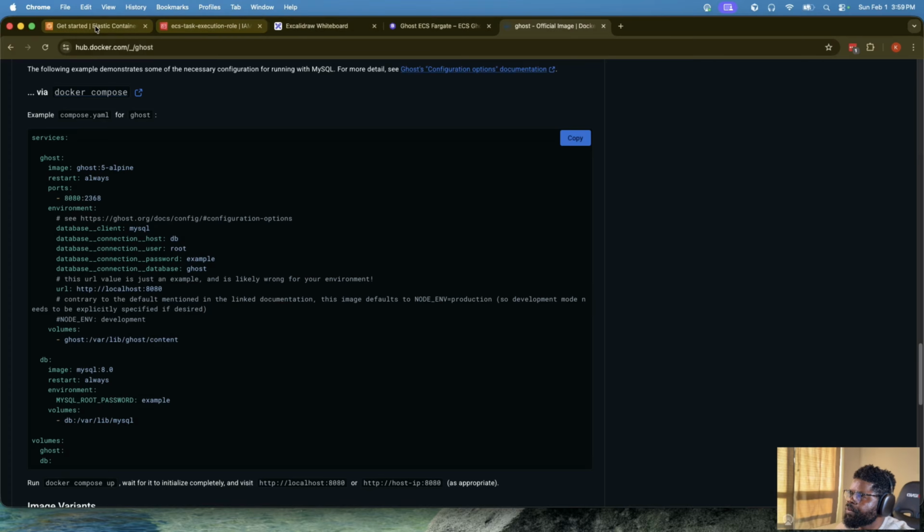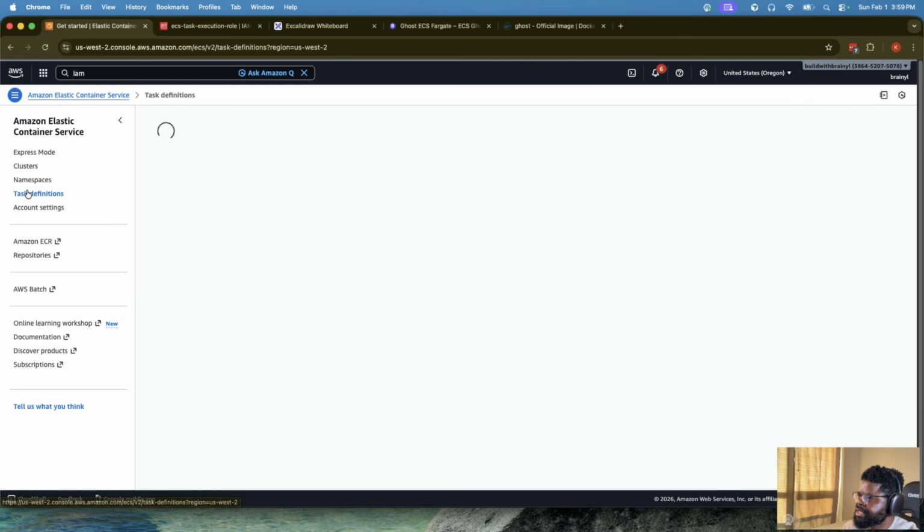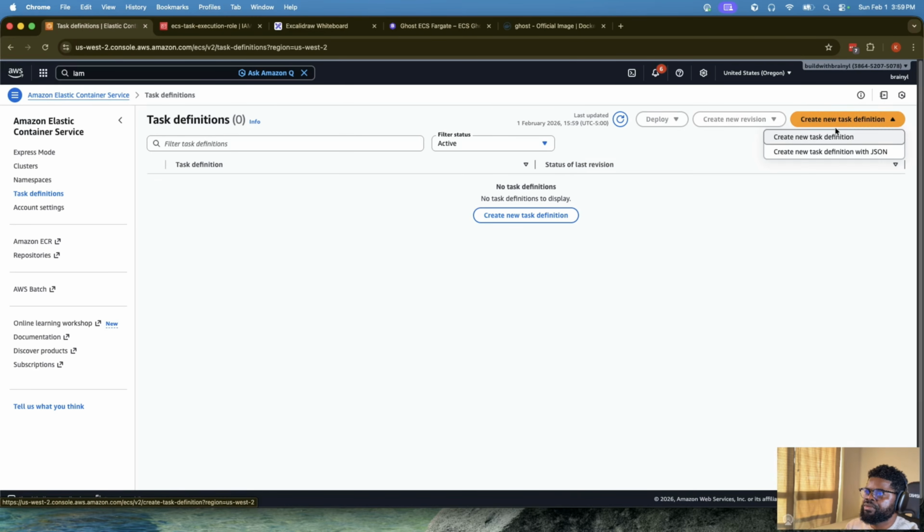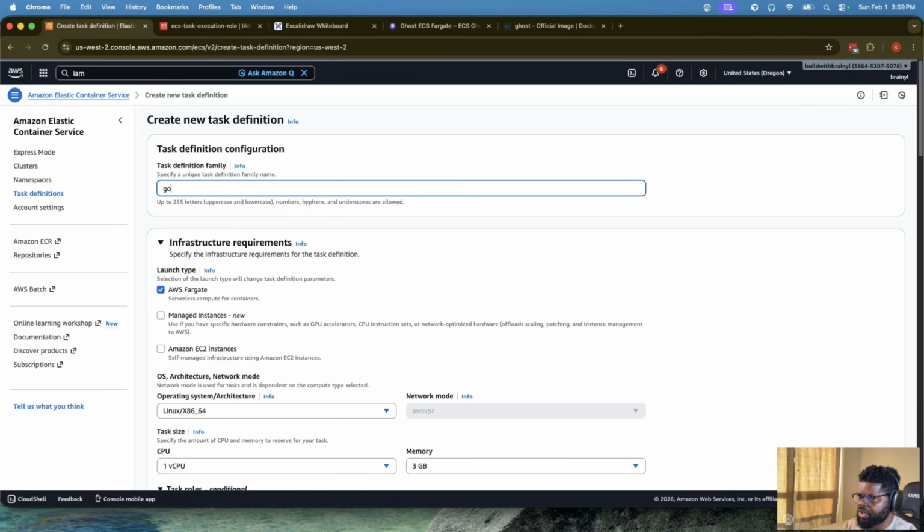So what we're going to do is go to here and say task definition. So we'll create a task definition. We'll create one. We'll be very specific. I'm just going to use Ghost here because this is what I was talking about, right?